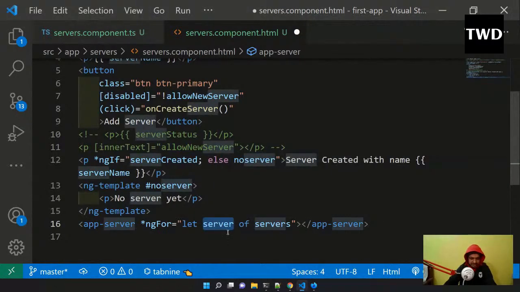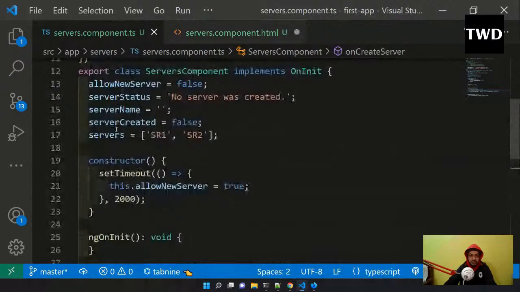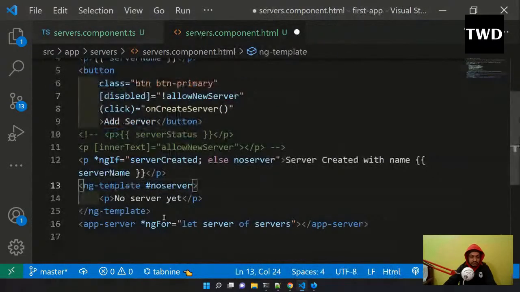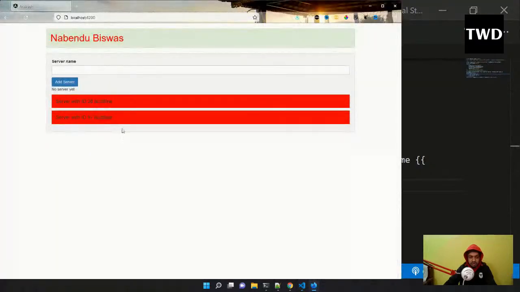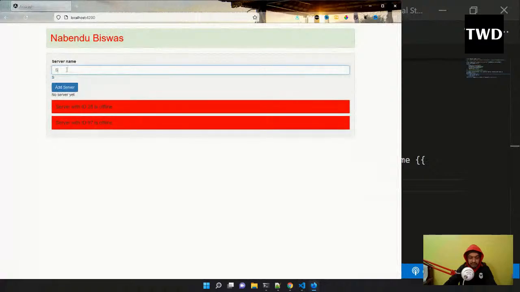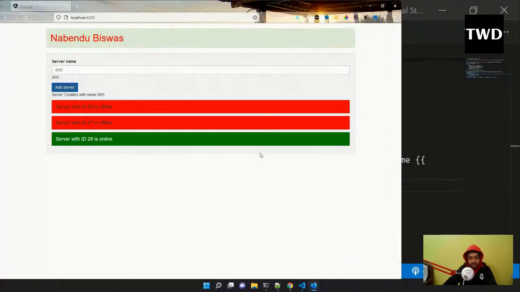Server is just a variable name, but the main thing is servers, it should match with this. Depending on this I will create the app server component. If I come back here, two servers are created. And if I add sr5 and add server, a new one will be created.